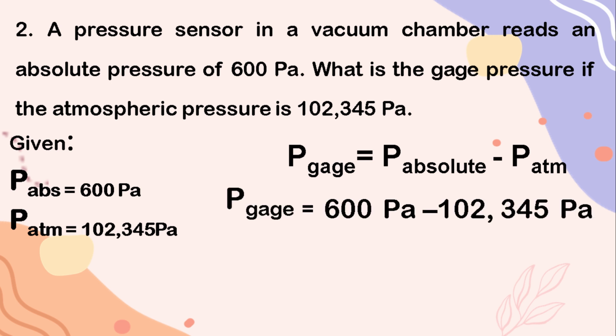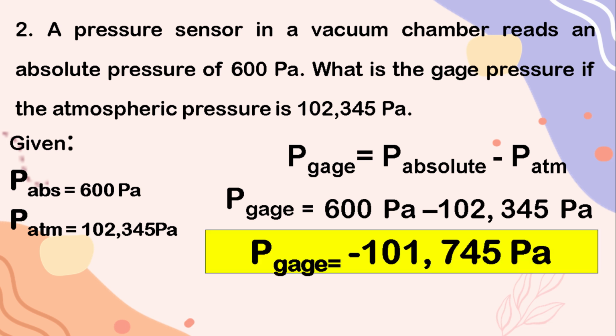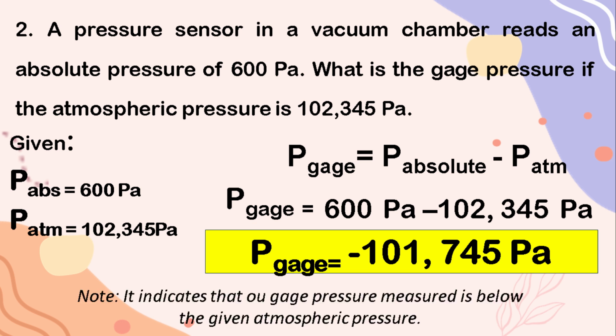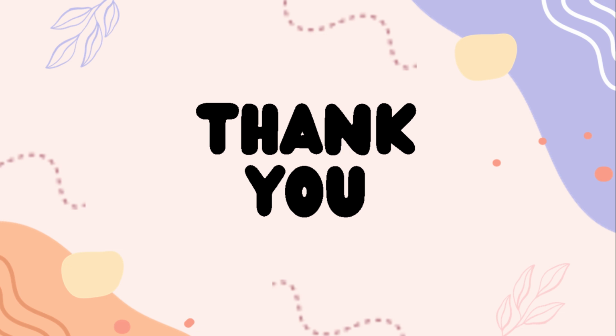With these given values, we can now substitute it to our formula. Gauge pressure is equal to 600 pascal minus 102,345 pascal, which will result to negative 101,745 pascal. Our answer is negative, which means that our gauge pressure is below our given or reference atmospheric pressure. This ends our video.